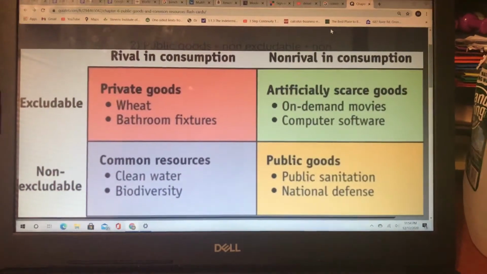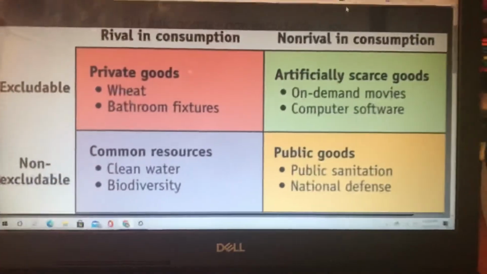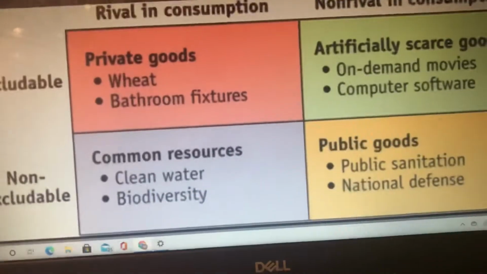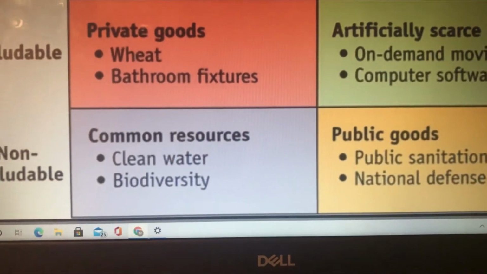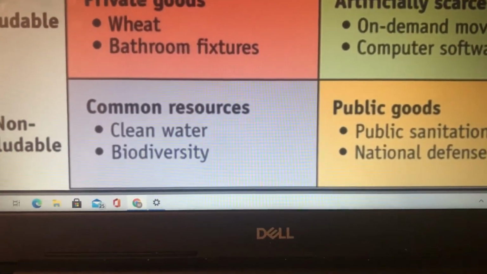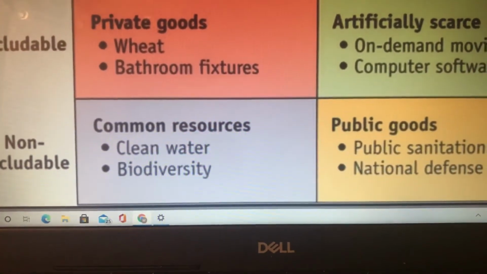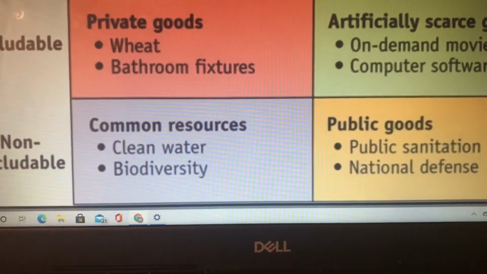So we will be learning about common resources today. A common resource, to recap, is rival and non-excludable. The definition of a rival product is a unit that someone is using that somebody else cannot use at the same time. The definition of a non-excludable product is a product one cannot exclude another from using. An example of a common resource is fishing.